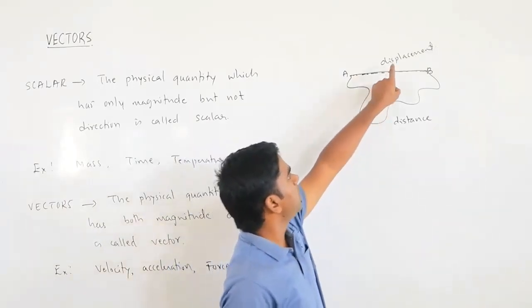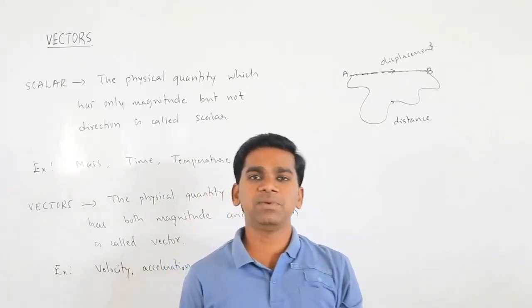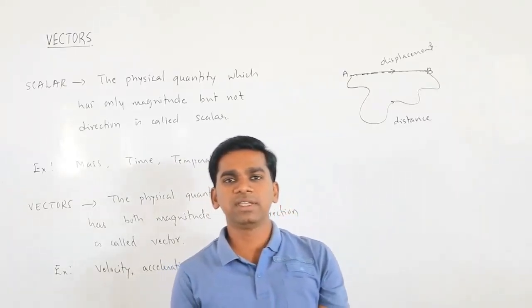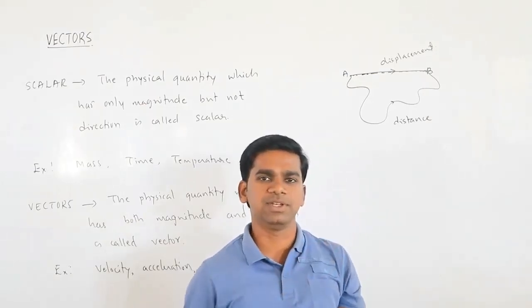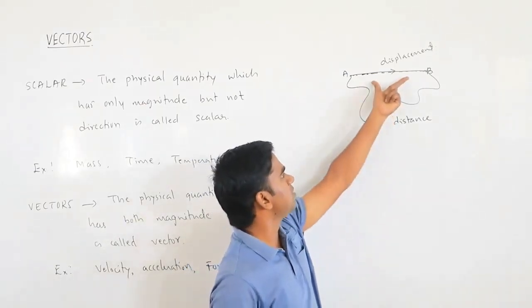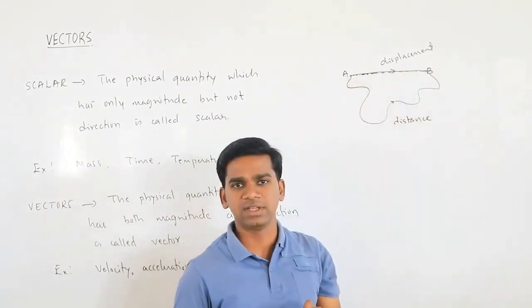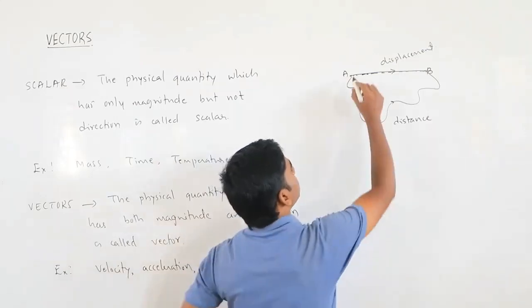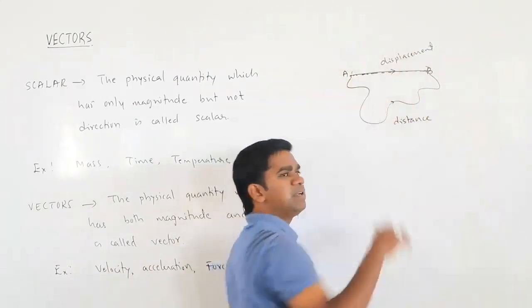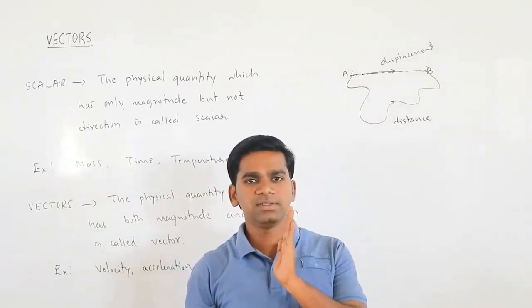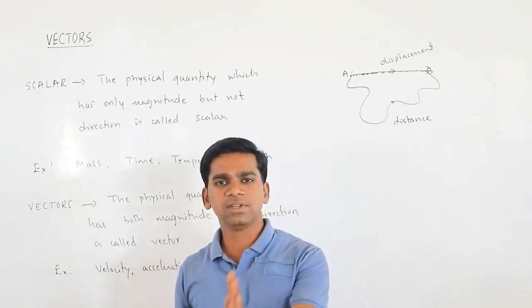But if you want to tell about displacement, the definition of displacement tells you what it is. It is the straight distance from the initial to the final position. So that is the shortest distance. You have to measure in the straight direction, so it has some direction. You cannot measure your displacement in this direction and then this direction. It is not possible. So displacement means only a straight distance from the initial to the final position.